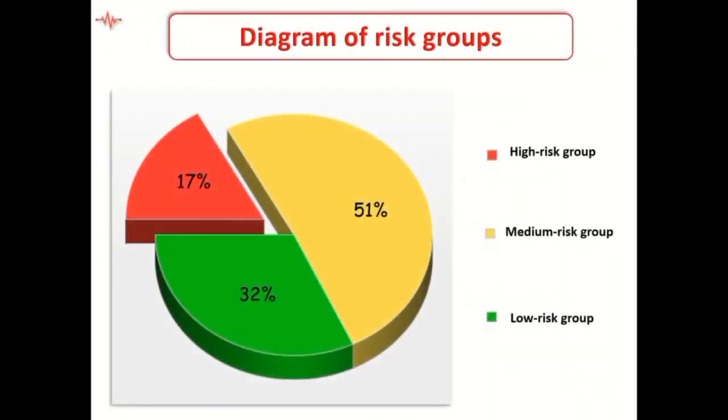During the use of the software system, 100 people of working age in Kyiv were interviewed. The created pie chart illustrated that the medium risk group is 31%, low 32%, high 17%. Most of the surveyed users belong to the medium risk group.